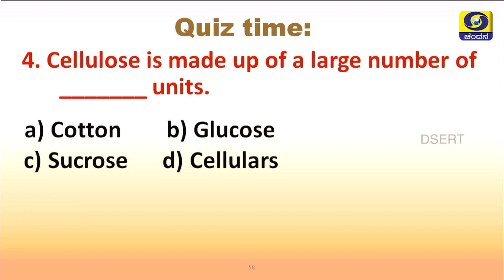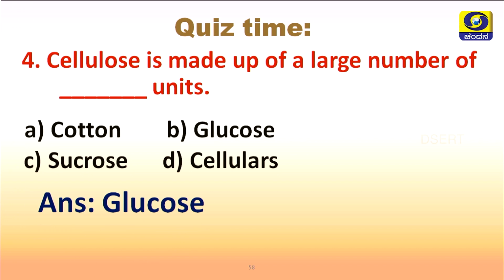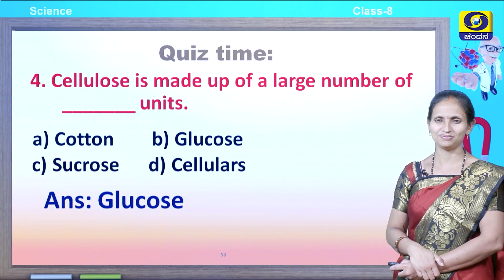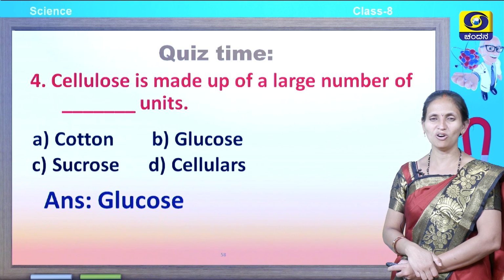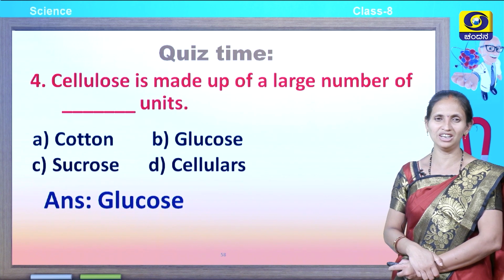What is cellulose made up of? Very good. Excellent. The answer is glucose. Cellulose is made up of many joined units of glucose. You all have done well in the quiz.